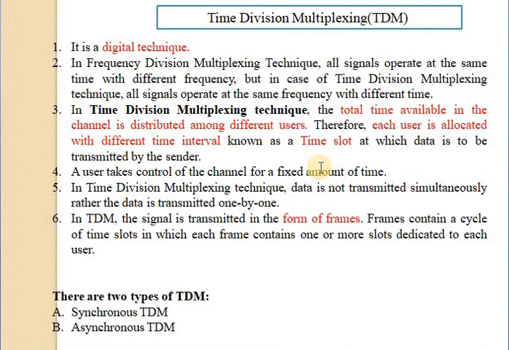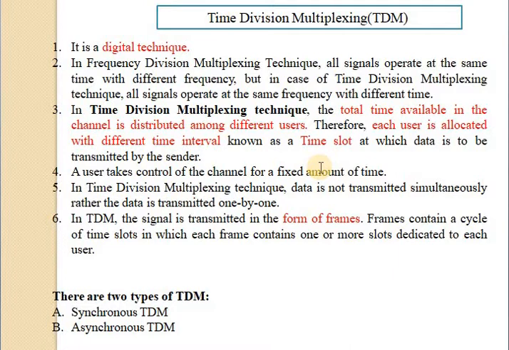In TDM, the data rate capacity of the transmission medium should be greater than the data rate required by the sending or receiving devices. In TDM, all the signals to be transmitted are not transmitted simultaneously. Instead, they are sent one by one. Thus, each signal is transmitted for a very short time. One cycle or frame is said to be complete when all the signals have been transmitted once on the transmission channel.